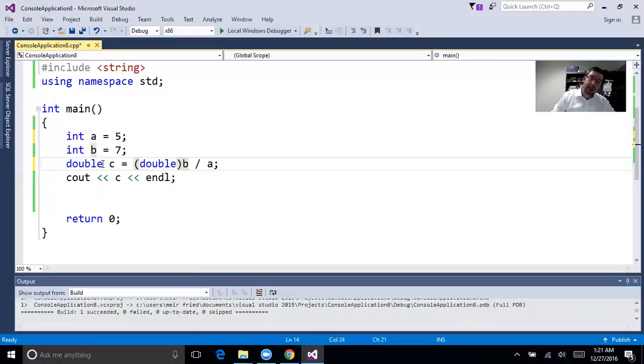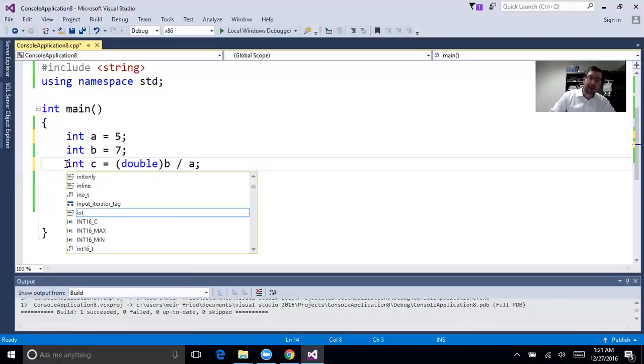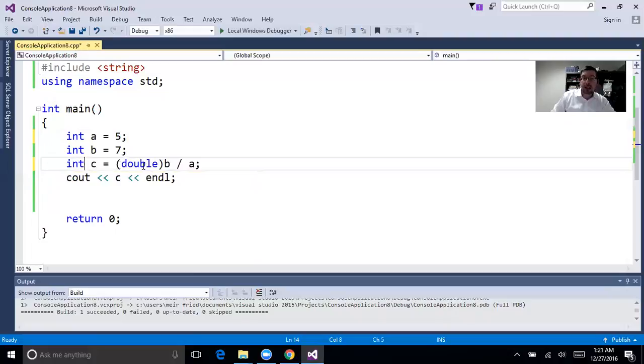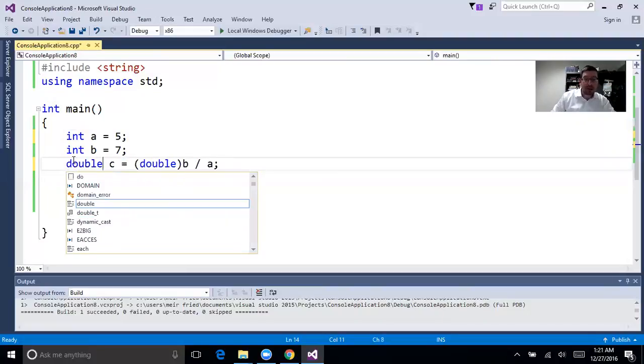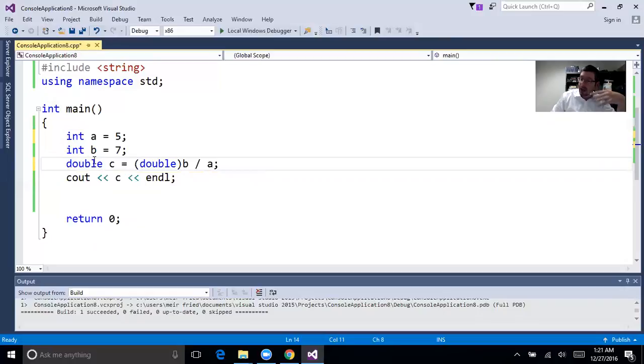Now, what would happen if I tried it like this, with c being an int? Well, it's going to convert it to a double, but it's going to switch it back to an integer because c is an integer. So we don't want that. We want to make sure that we can display it and try all the variations out. Just write this code and print it, or output it, and see.